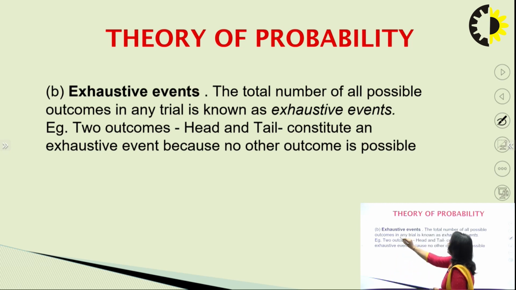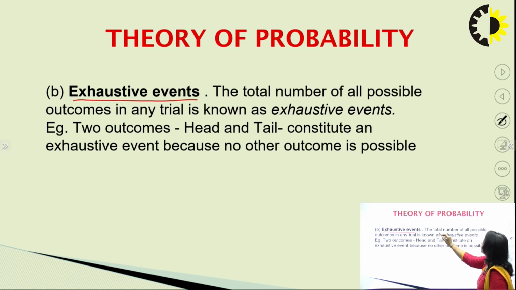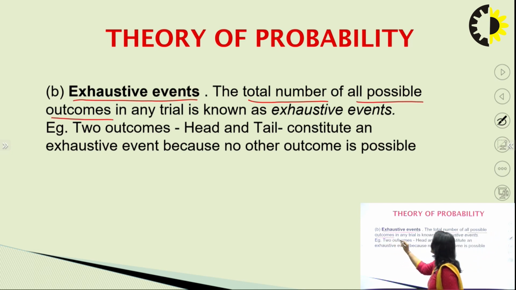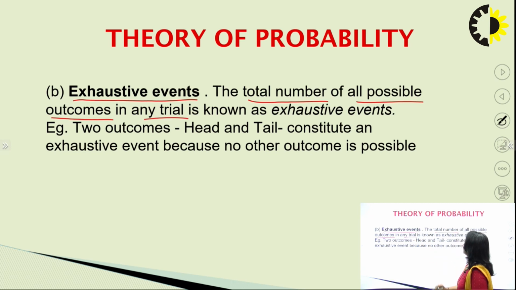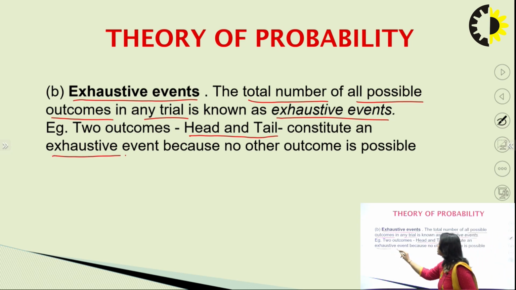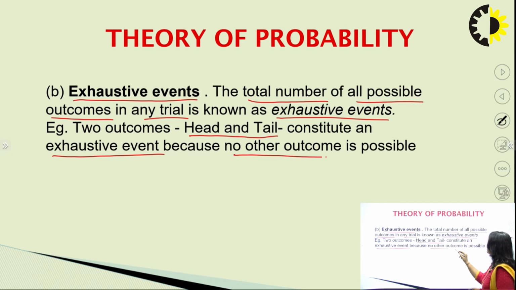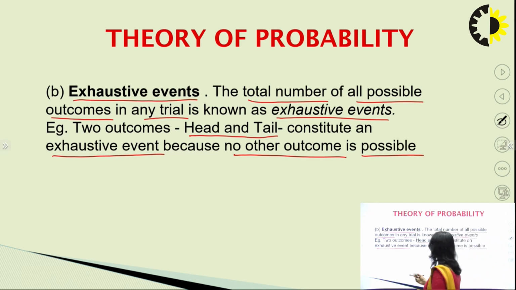Now coming to the types of event. So first one is exhaustive event. Now what is an exhaustive event? The total number of all possible outcomes in any trial is known as exhaustive events. For example, when we are tossing a coin, we can get either a head or a tail. So getting a head or a tail will become the outcome. There are two outcomes. These constitute an exhaustive event, because no other outcome is possible. Because a coin is two-sided, it can have either a head or a tail. So no other outcome is possible.